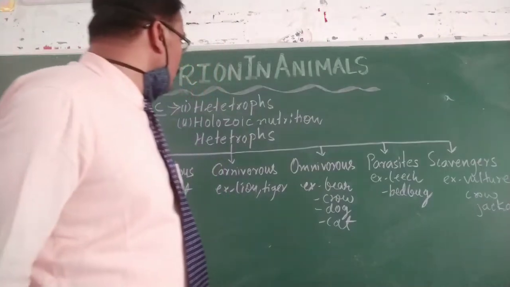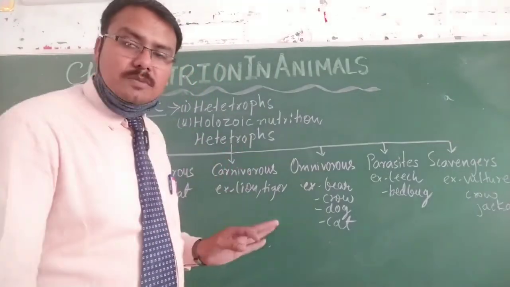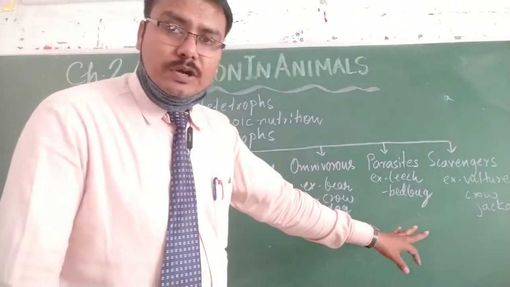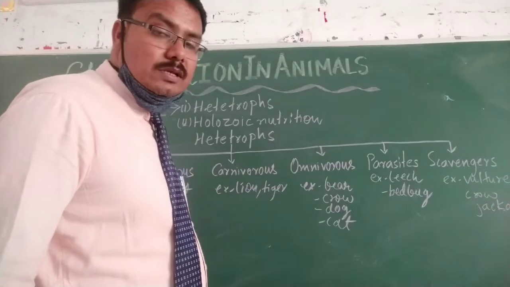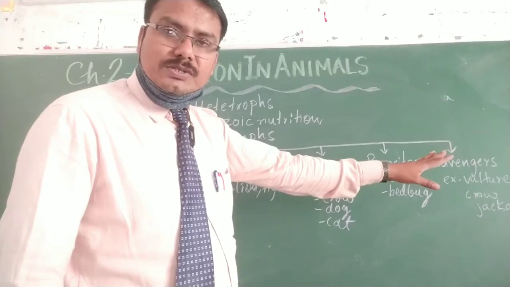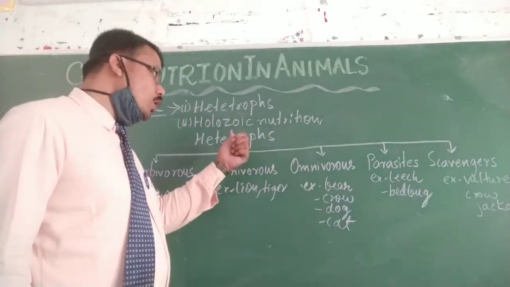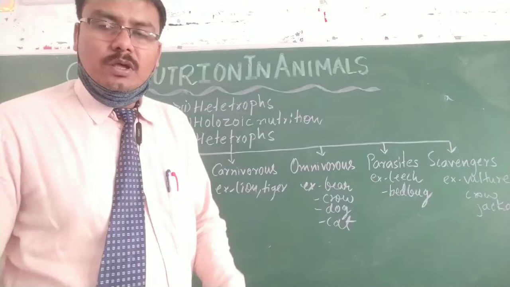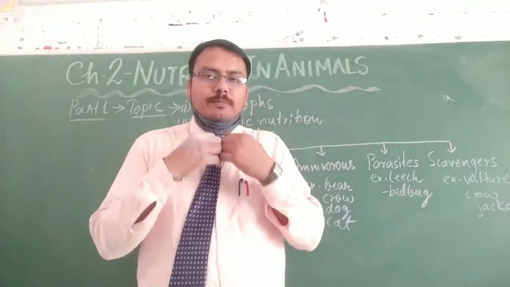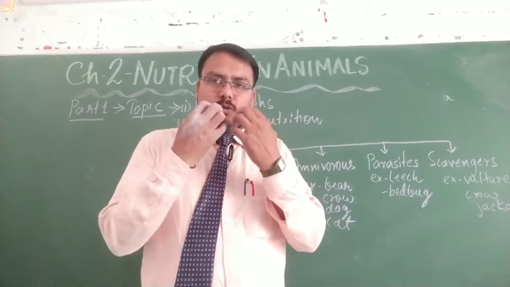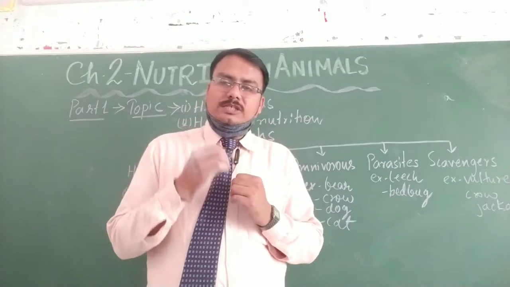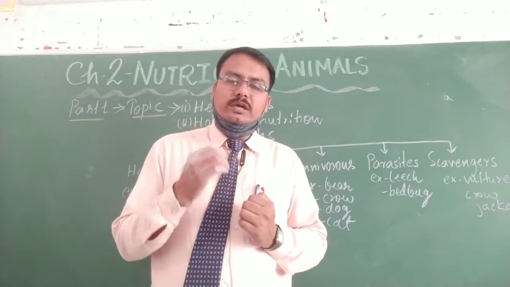Okay, students. So today I have explained what heterotrophs are and its various branches, just like herbivorous, carnivorous, omnivorous, parasite, scavengers. Next comes holozoic nutrition. What is holozoic nutrition? We, the human beings, the animals, consume solid food. They take in the food in the solid form. So taking of food in the solid form, such type of nutrition is called holozoic nutrition.